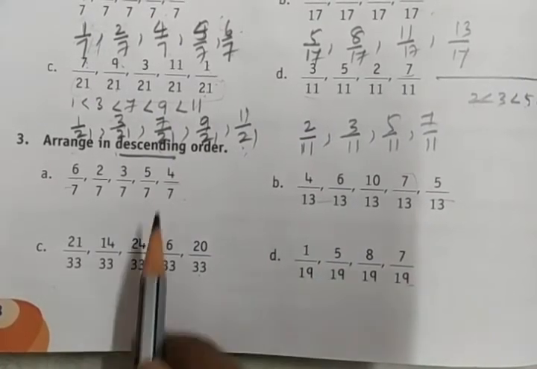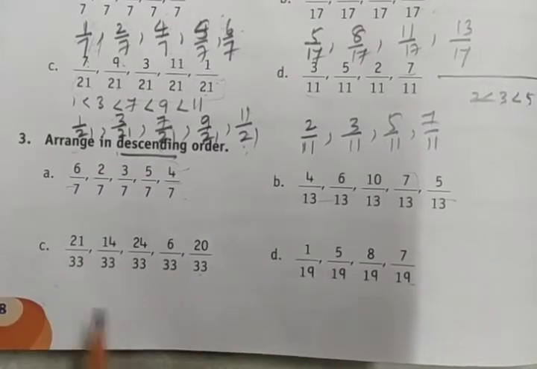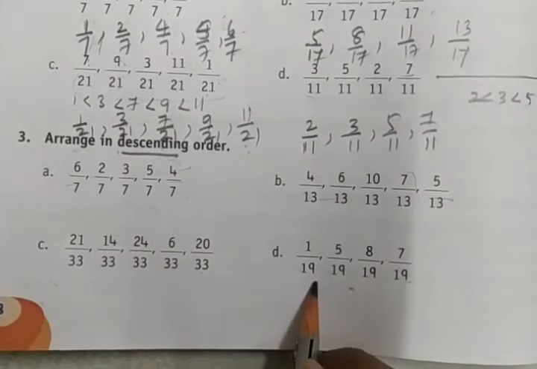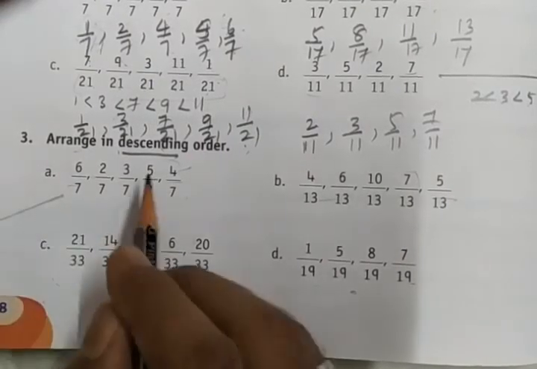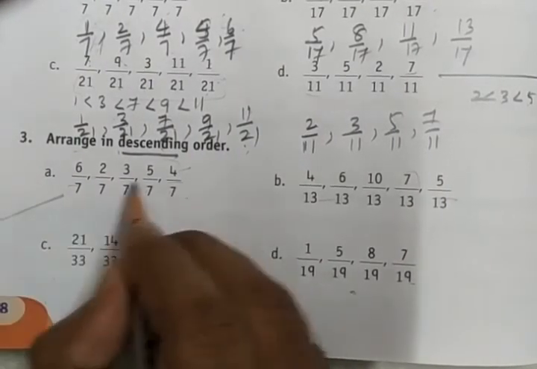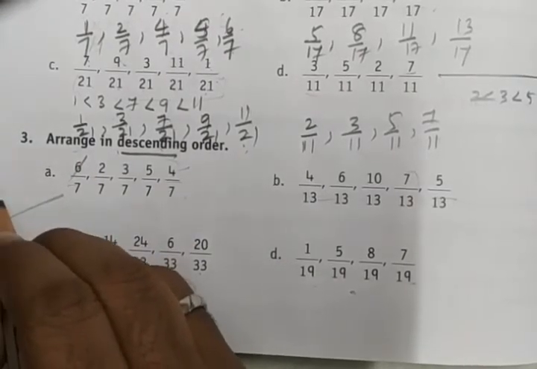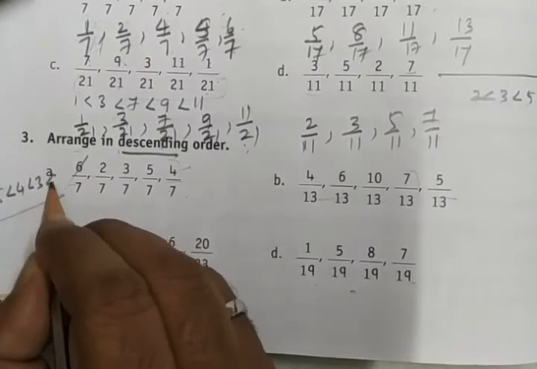All the denominators are the same, so we have to compare the numerators. Numerator means we need to go from the bigger numerator to the smaller numerator. Here the bigger number is 6. 6 is greater than 5, 5 is greater than 4, 4 is greater than 3, 3 is greater than 2.